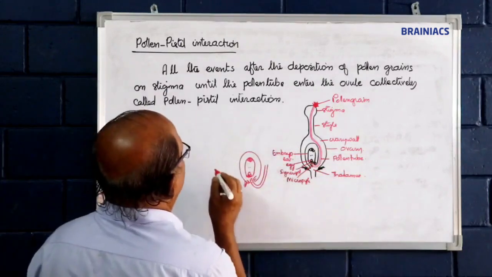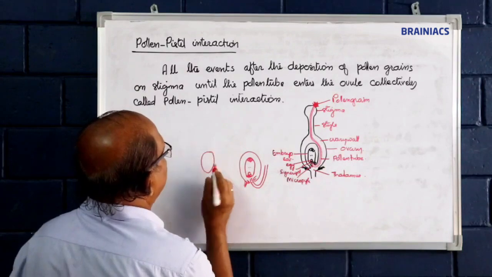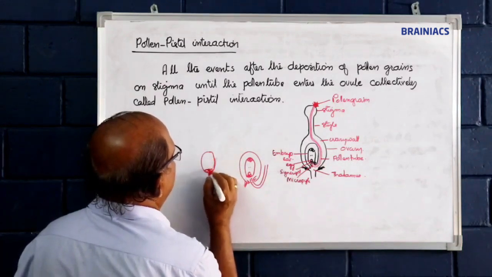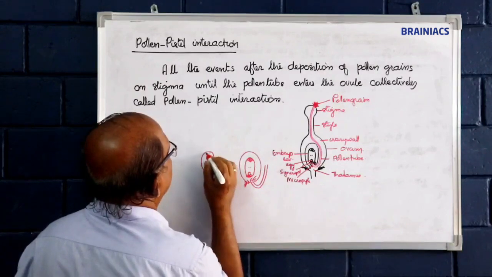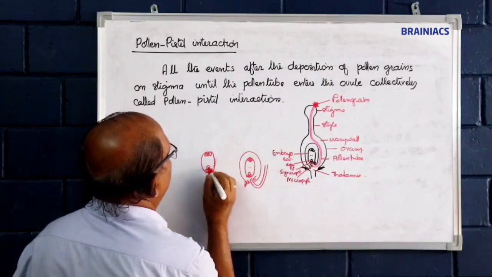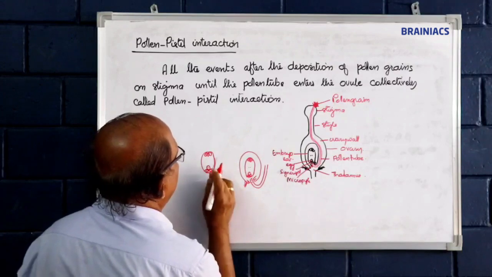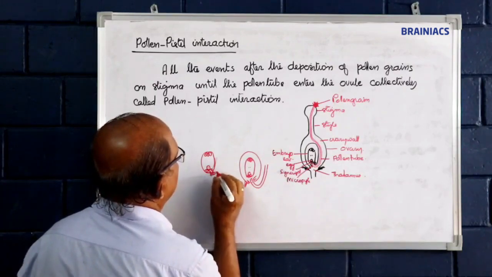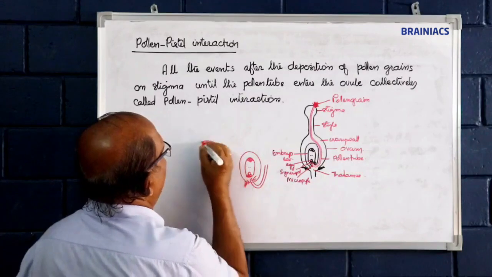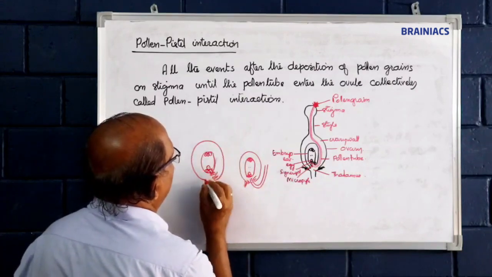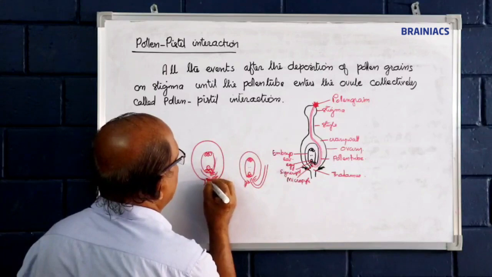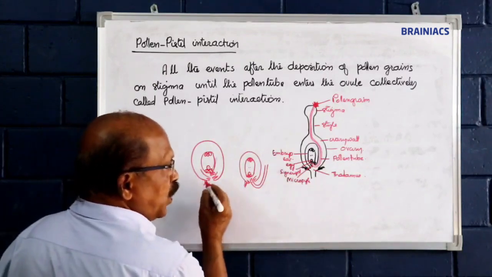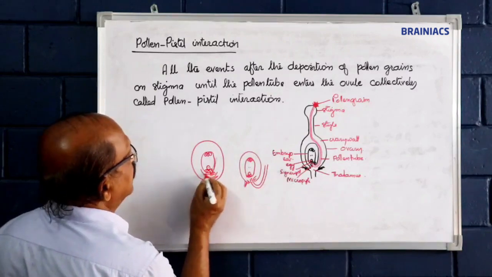At the time when pollination is effected, the synergid cells may produce finger-like outgrowths towards the micropyle, which is called a filiform apparatus.